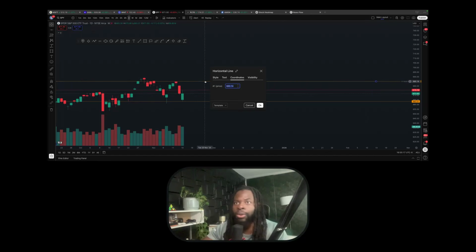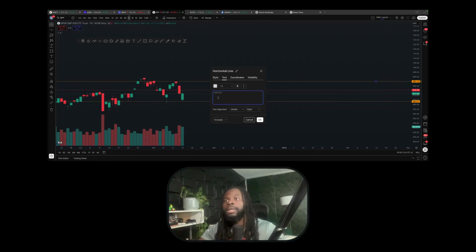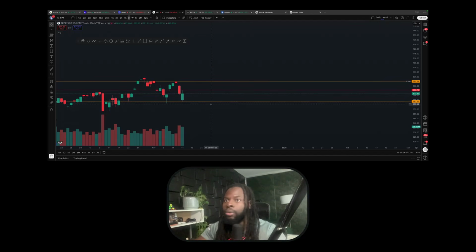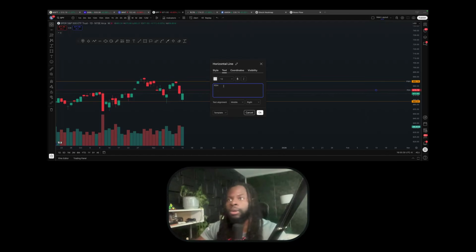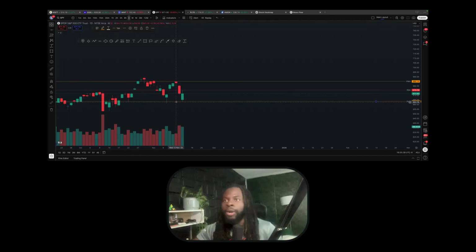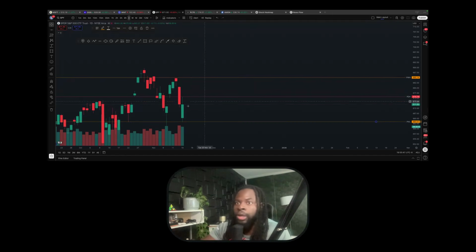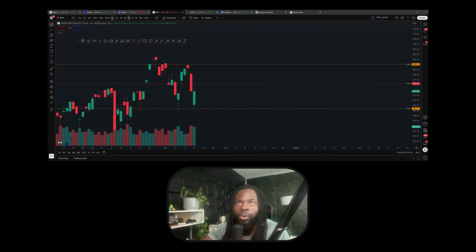So we can annotate this right here. Let's call it PYWH, previous week high. And this right here is PDH, previous day high. And this right here, let's call it PYL, previous week low. So definitely have those three names on your watchlist, and I'm going to go over the 1 hour now.